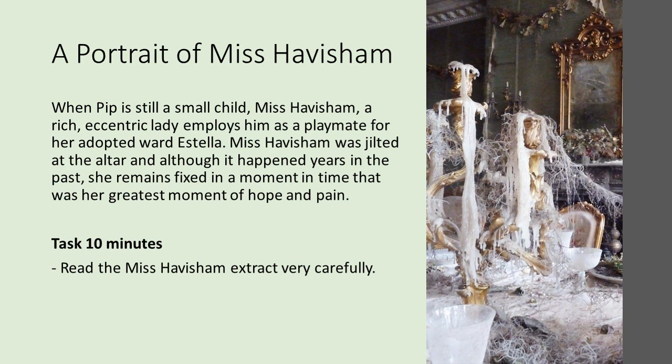When Pip, the main character in the story, the protagonist, is still a small child, Miss Havisham, a rich, eccentric lady, employs him as a playmate for her adopted ward, Estella. A ward is a bit like a foster child. Miss Havisham was jilted at the altar, and although it happened years in the past, she remains fixed in the moment in time. That was her moment of greatest hope and greatest pain.